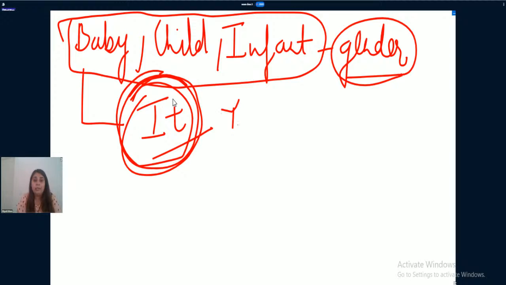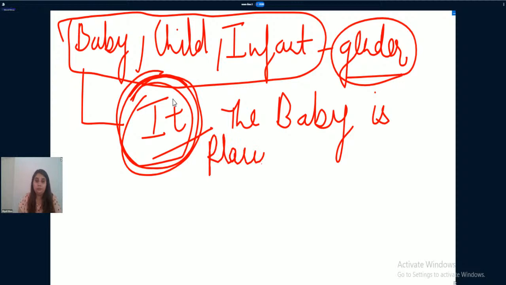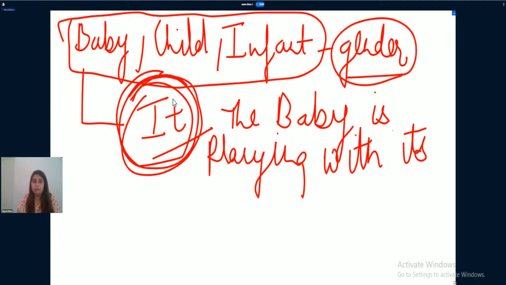See, the baby is playing with its car. I have written the baby is playing with its car. Now, could you please tell me whether the baby is male or female? Is it possible for us to tell from this sentence whether the baby is male or female?